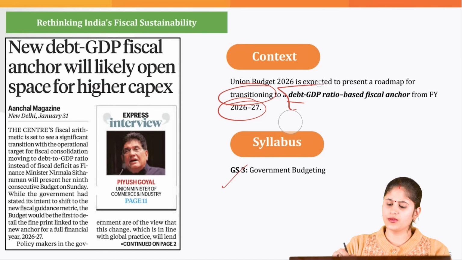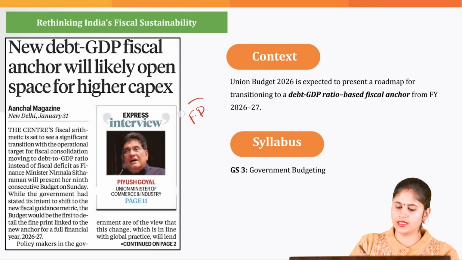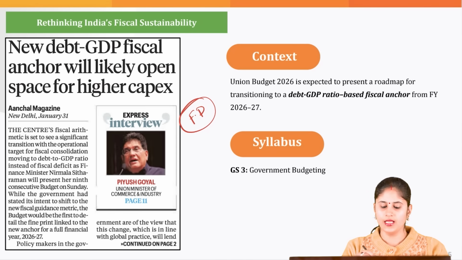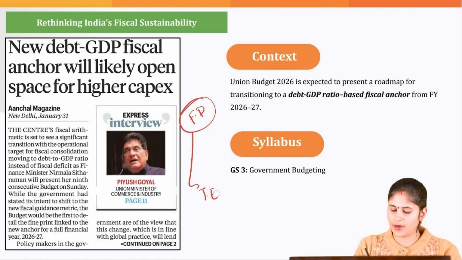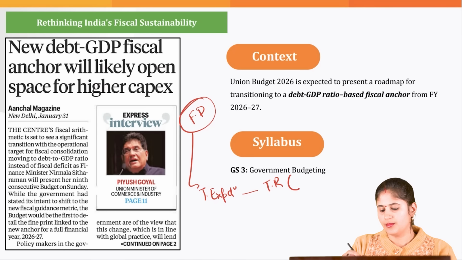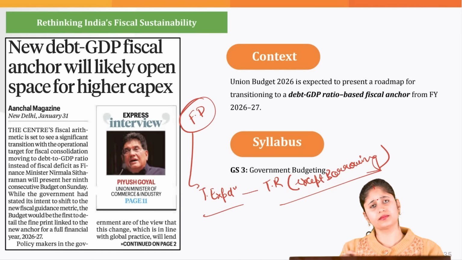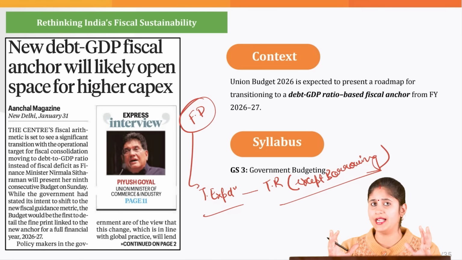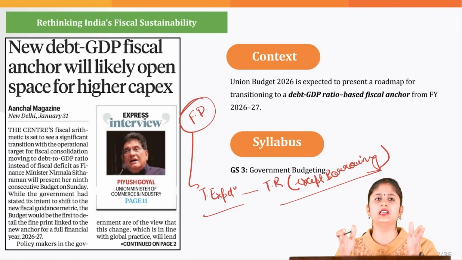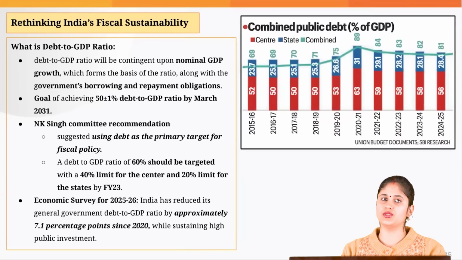Now, the first thing that you need to understand is what is fiscal deficit? This has already been taught to you previously. When it comes to fiscal deficit, it is basically your total expenditure minus the total receipt. But when I say receipt, you are not going to include the borrowings. So, this is your fiscal deficit. Fiscal deficit basically gives us an idea of what the borrowing done by the government was in this particular financial year.